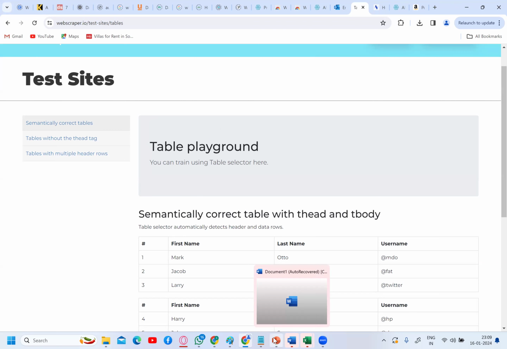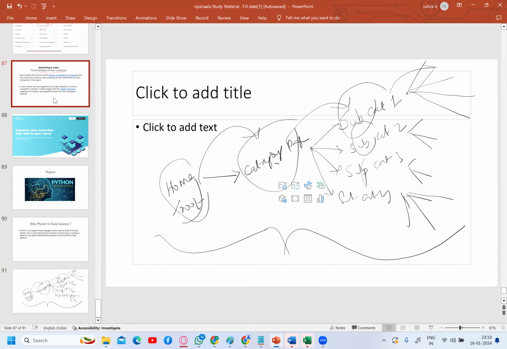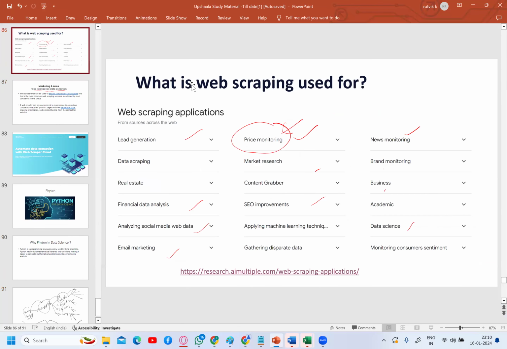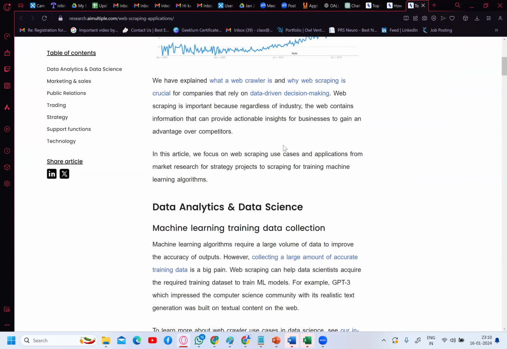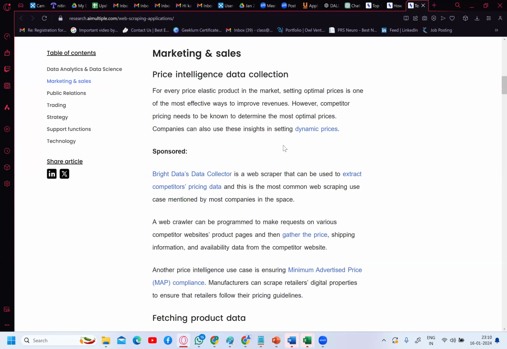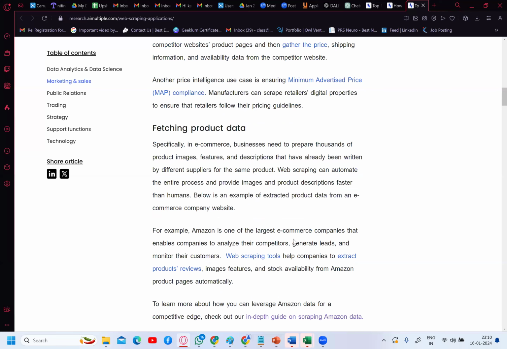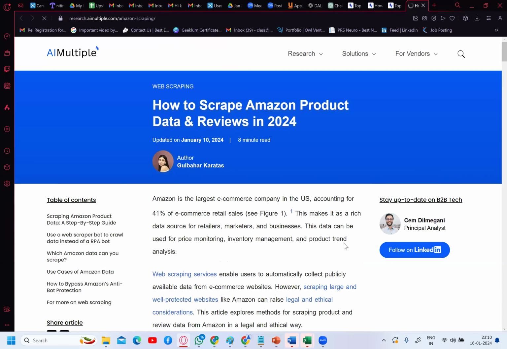I have given an excellent article for you. Get into this article and read it. There are a lot of applications of web scraping, and here they are explaining them. See here, an in-depth guide on scraping Amazon data. Click here: how to scrape Amazon product data and reviews.